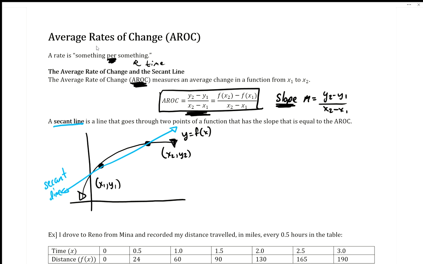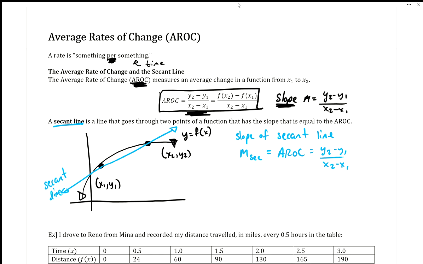The slope of this secant line matches the equation up there. So sometimes we say slope of secant line. A secant line is just going through two points on some random function, just like this visual. The slope of the secant line, which we'll write as m with a little subscript secant, is the same thing as the average rate of change, because it's still a slope. It's still the same formula up there: y2 minus y1 over x2 minus x1.